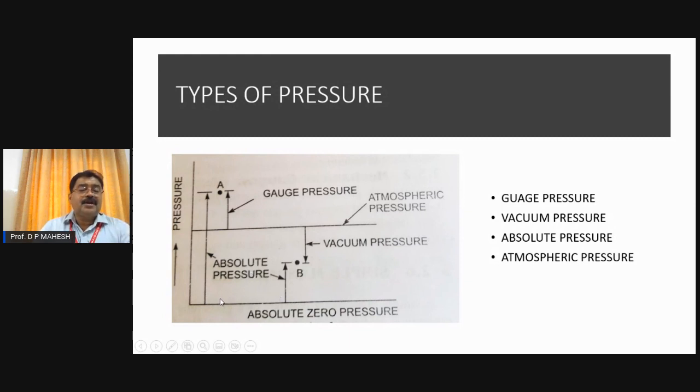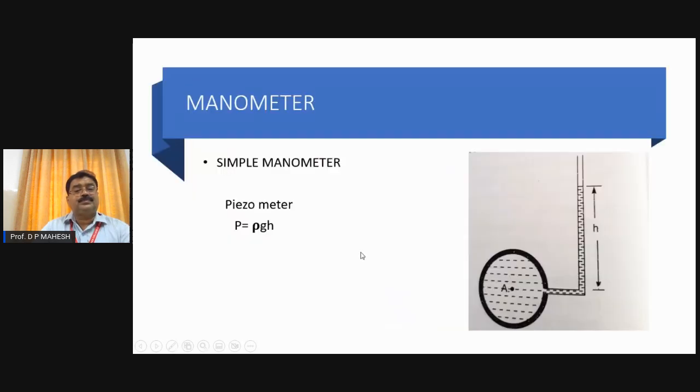If you wish to measure the pressure at a point A using this system, it is up to here, from zero. Similarly, if you wish to measure the pressure at a point B using this system, it is only up to here. These two pressures are commonly called absolute pressure because the system used is the absolute zero system. When the other system is used, there are always two names: gauge and vacuum pressure. Gauge pressure is also called positive pressure. Vacuum pressure is also called negative pressure. Anything above atmospheric is called gauge, and anything below atmospheric is called vacuum.